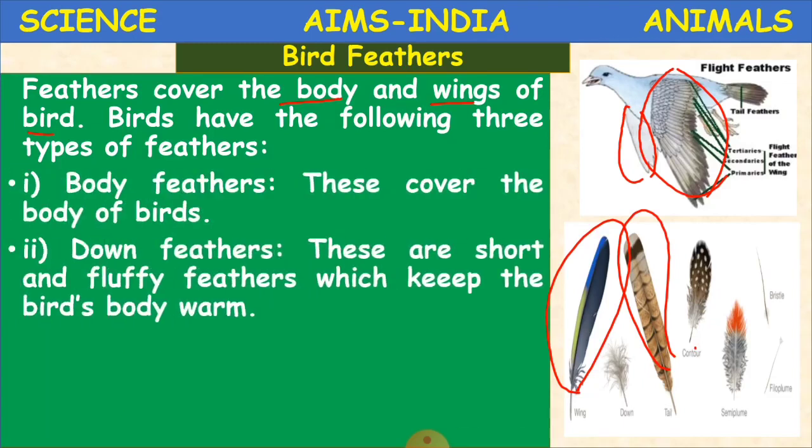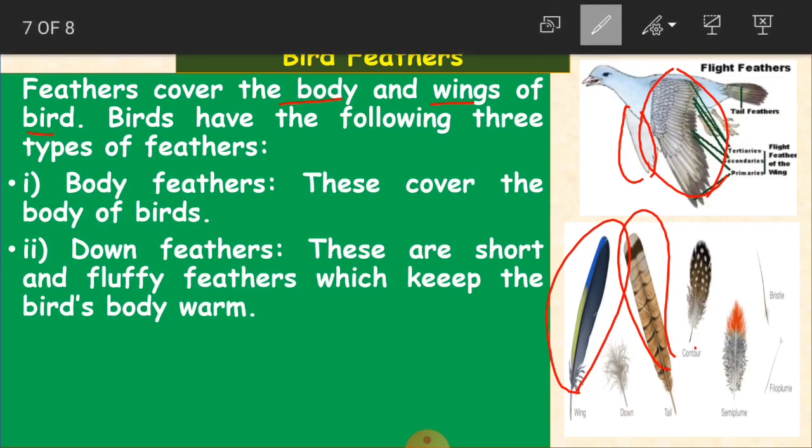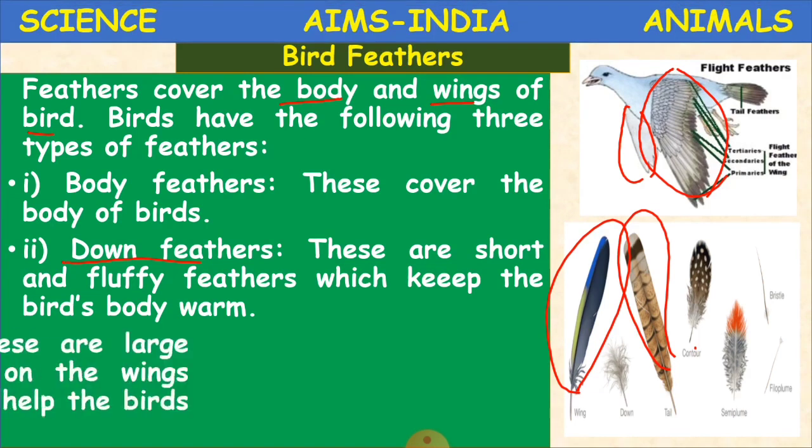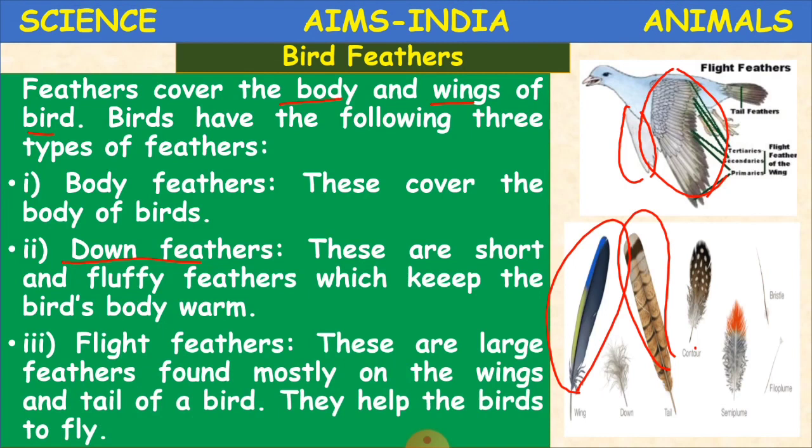Okay, children? And now down feathers. Down feathers means these are short and fluffy feathers which keep the bird's body warm. So these are feathers which keep the bird's body warm. In the sense they are fluffy, they are thick, okay, and because of this the bird's body stays warm. Clear, children?